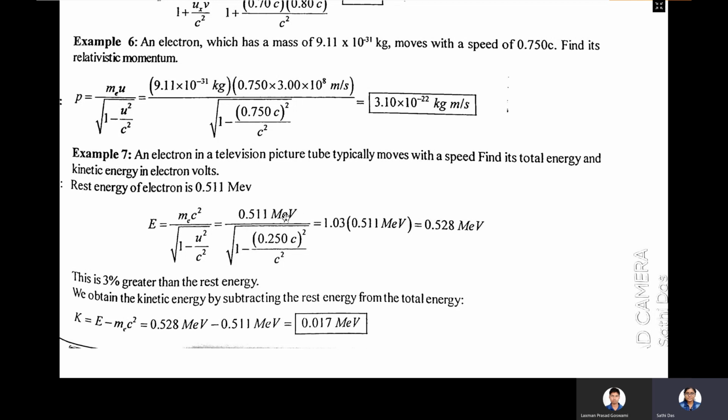So 0.511 MeV divided by root over 1 minus u, where u is 0.250, that is the speed of the electron inside the television picture. So put this value of u, that is 0.250 c divided by c whole square. It will become 0.528 MeV. So this is 3% greater than the rest energy. So the kinetic energy will become E minus mec square, that is the energy minus the rest mass energy. So the energy E is 0.528 MeV and rest mass energy is 0.511 MeV, so 0.017 MeV. Okay, this is the energy.